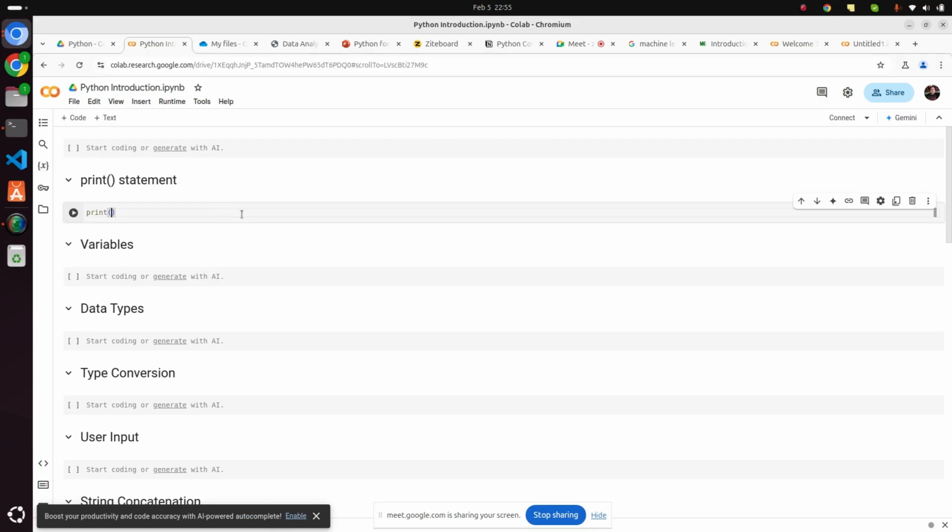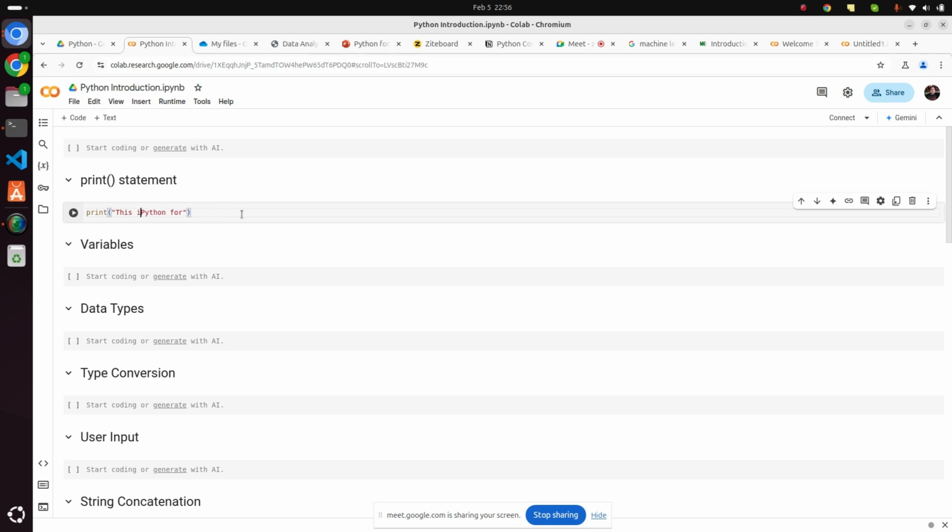First, I am showing you the print function. Print is used to print any output, right? Suppose I want to write, what should I write? Okay, so this is Python for analytics. Okay, this is the class.